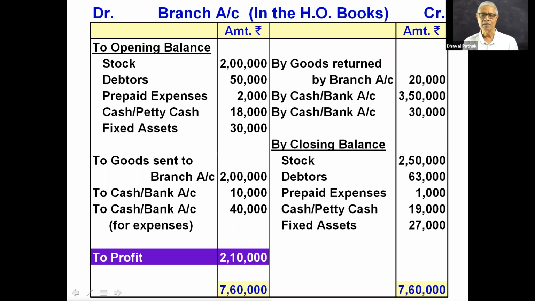So the head office self and the branch self is the same. So whenever the head office prepares the balance sheet, head office cannot write that this is the amount to be received from branch and this is the amount payable to the branch. It is like writing in the balance sheet of the head office that the amount is recoverable from myself and amount is payable to myself. Understand these things.